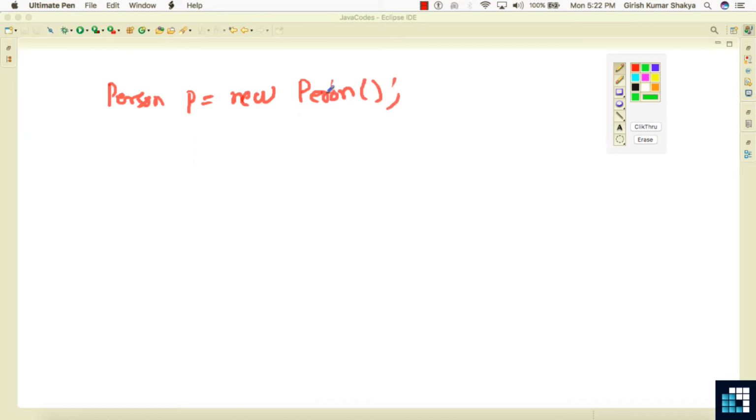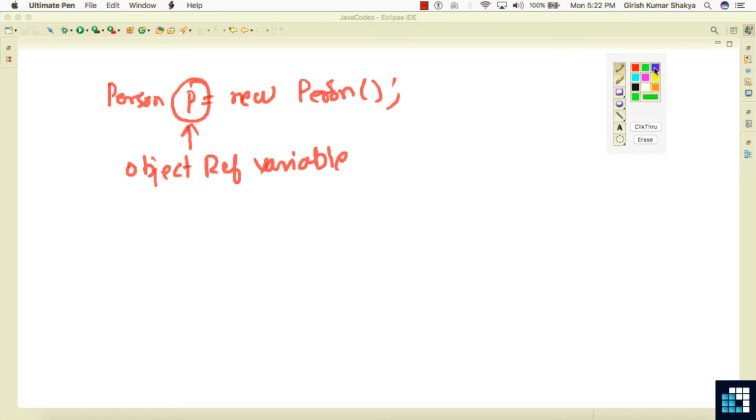Now what happens, this will create an object of the person with the instance variable name. So this is not a normal variable, this is the object reference variable of person.